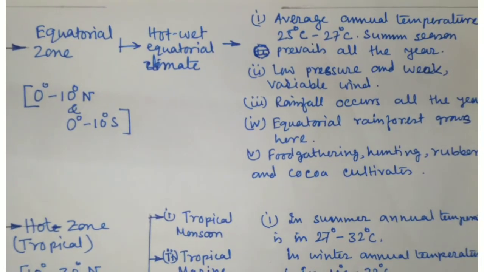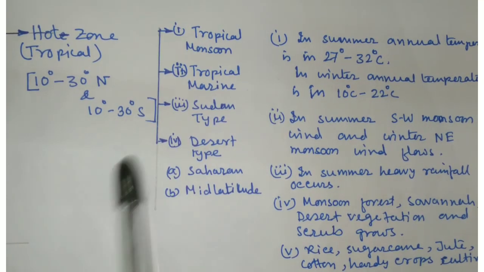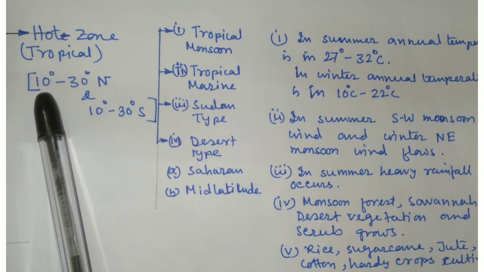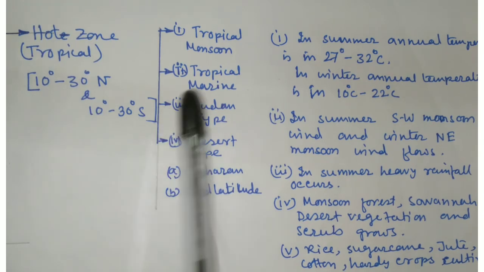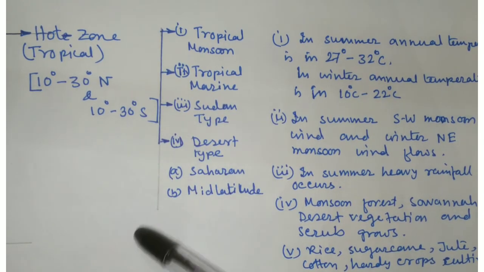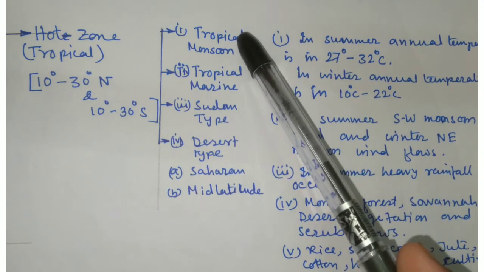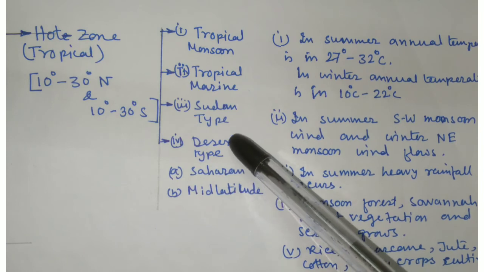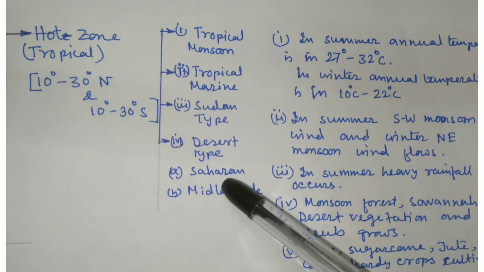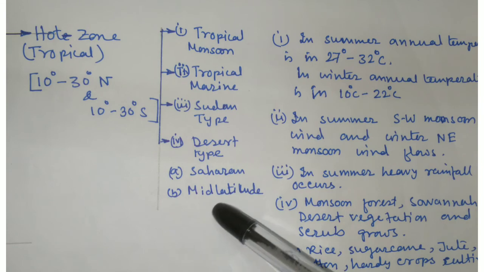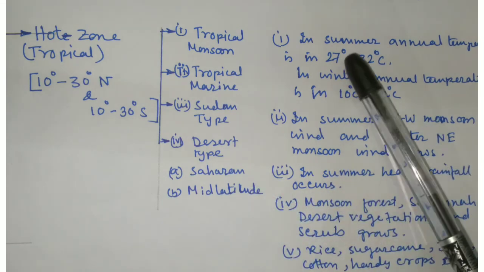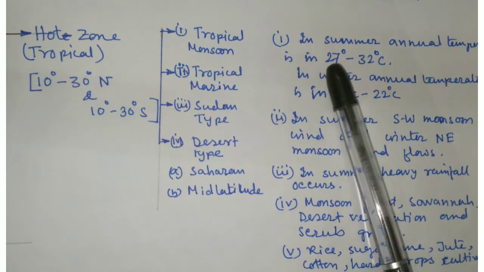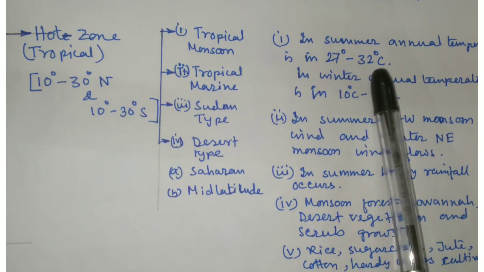Hot zone. The hot zone or tropical zone lies between 10 degrees to 30 degrees north and south. There are some divisions: tropical monsoon, tropical marine, southern type and desert. There are also two divisions: Sahara and mid latitude. The characteristics or factors are: in summer the annual temperature is 27 to 32 degrees centigrade.